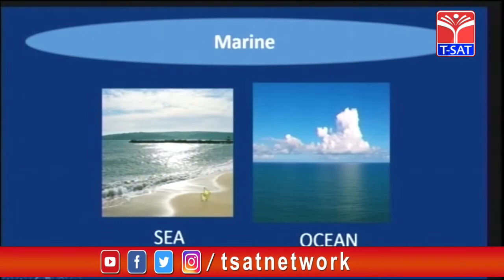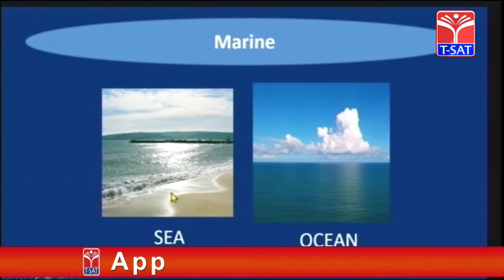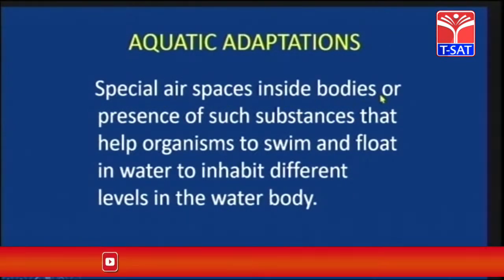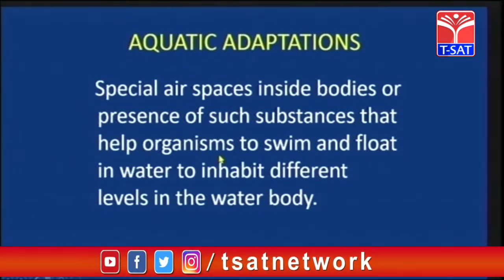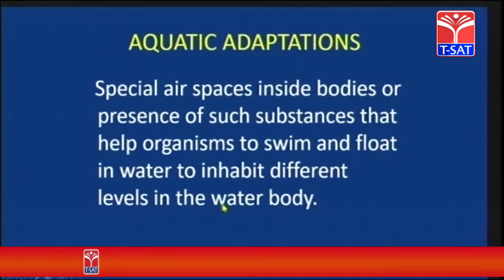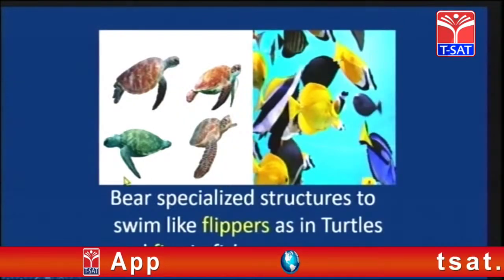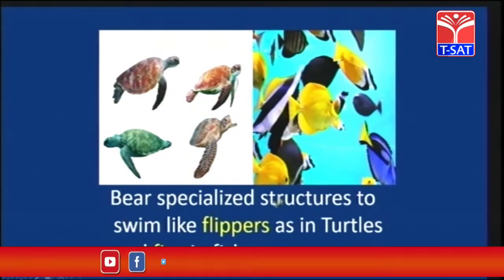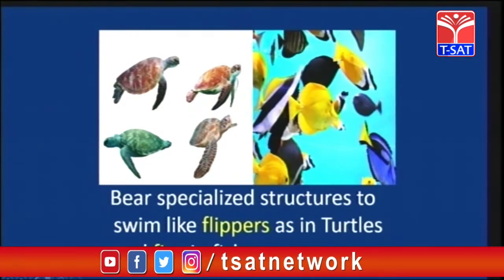So if the seashore is present, this is called a sea shore. This is the ocean. So aquatic adaptations: special air sacs present inside the bodies, or the presence of such substances that help organisms to swim and float in water to inhabit different levels in the water body. Children, you can see here the flippers of the tortoise and fins of the fishes.